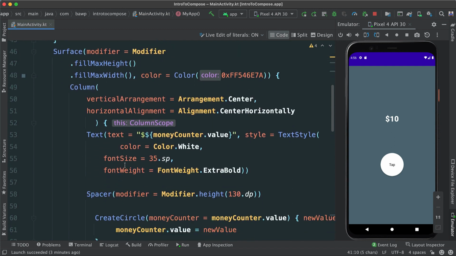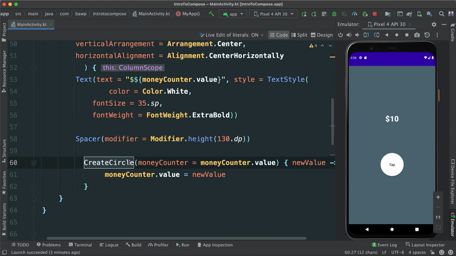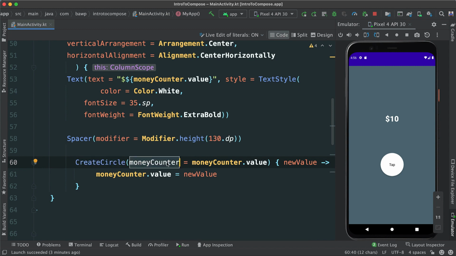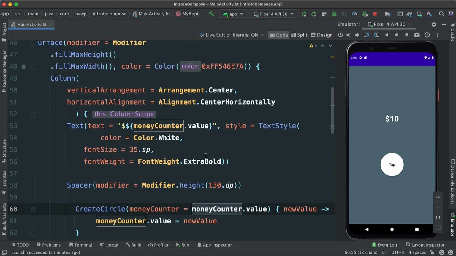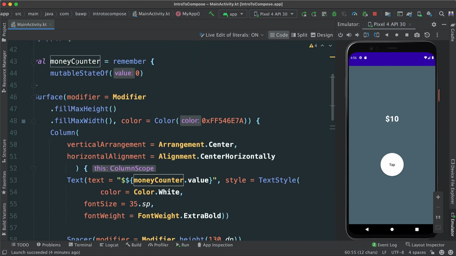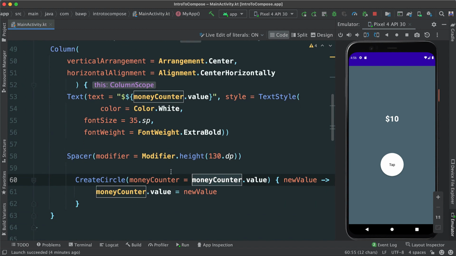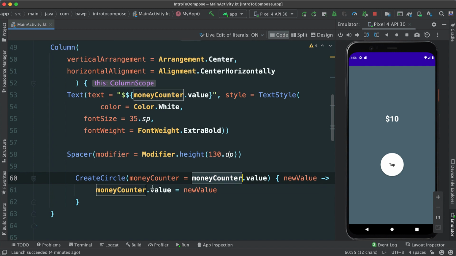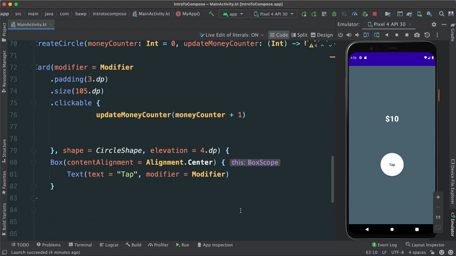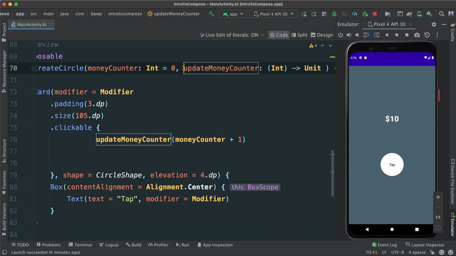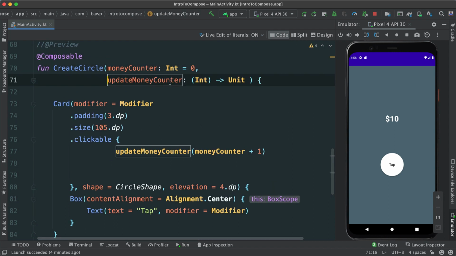And then what we're doing here is that for a circle, we change a few things. We pass the money counter argument, which is going to track what's happening with our money counter there. Okay, we get that value. And then because we have the lambda in our create circle, we have a function that we call the update. Let's put this in a new line. This update money counter, and we're passing int. So we call that every time the button is clicked.